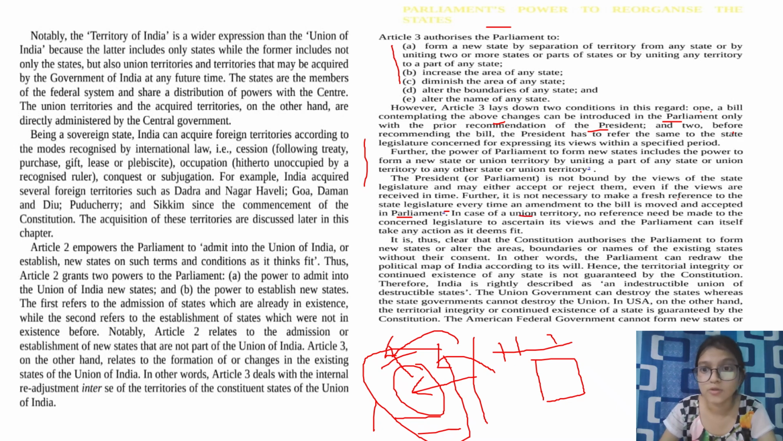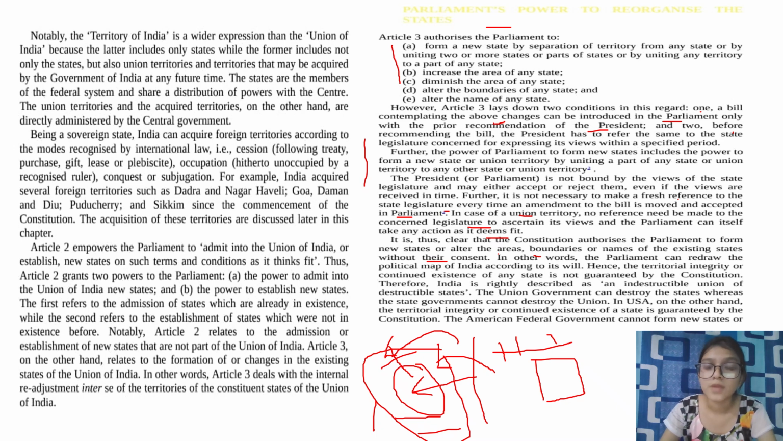In case of union territory, no reference need be made to the concerned legislature to assign its views, and Parliament can itself take any action as it deems fit. As it says, same with the states, same with the union territories. There is no particular procedure needed. If the government or the Parliament feels that it is better for the country, then they can do so. It is thus clear that the Constitution authorizes the Parliament to form new states or alter the areas, boundaries, or names of the existing states without their consent.